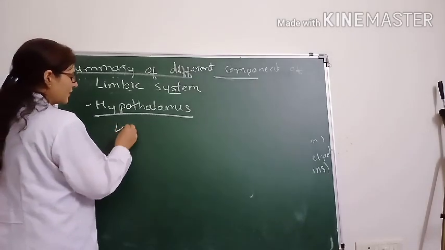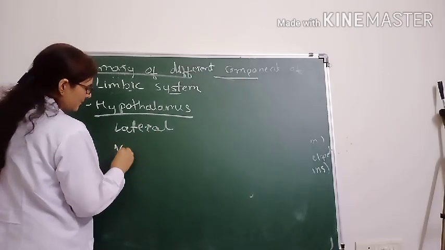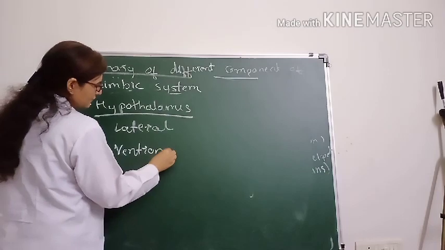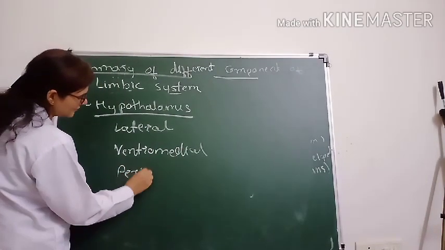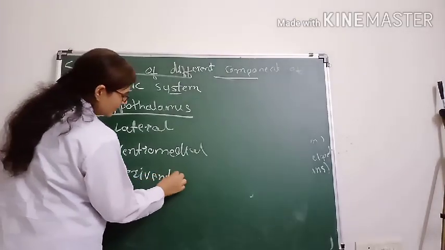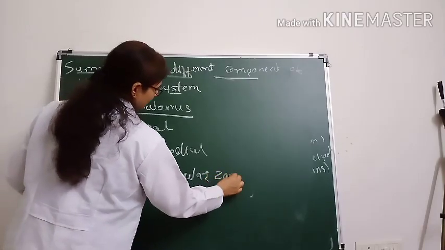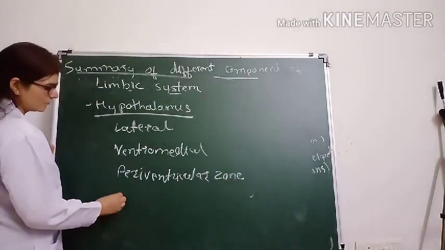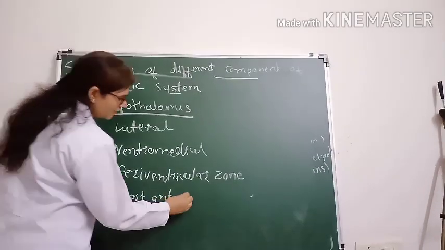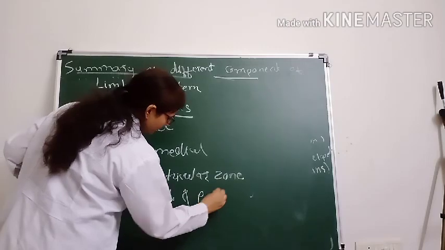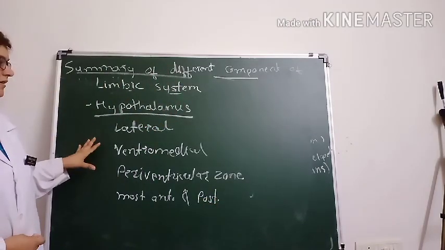The areas of the hypothalamus are the lateral hypothalamus, the ventromedial hypothalamus, then the periventricular zone of the hypothalamus, and the most anterior and the most posterior part of the hypothalamus. So these are the four structures you have to remember related to the limbic system.